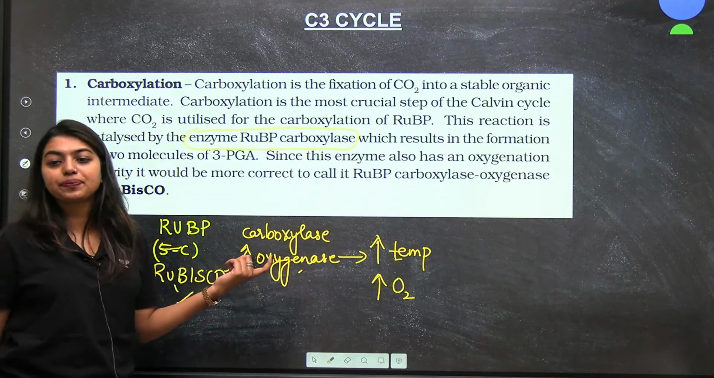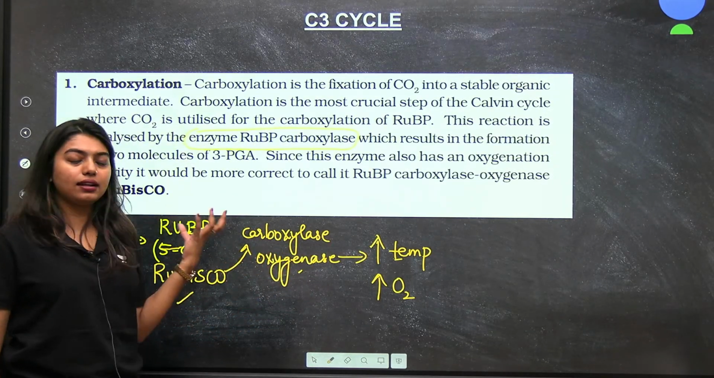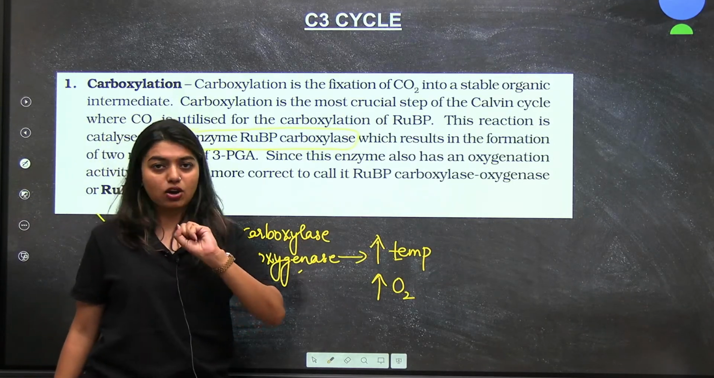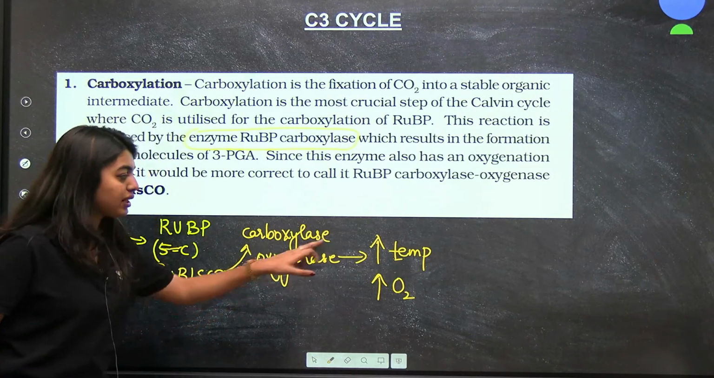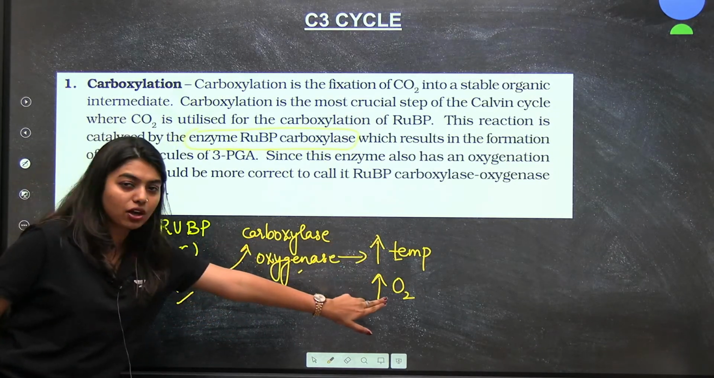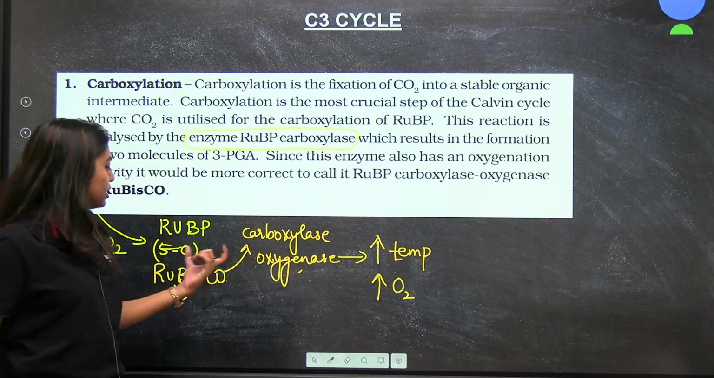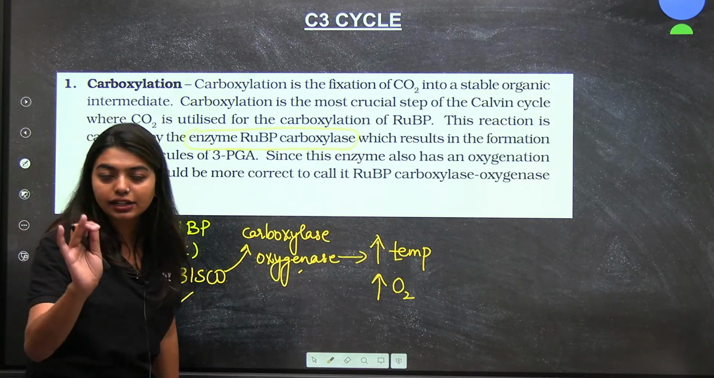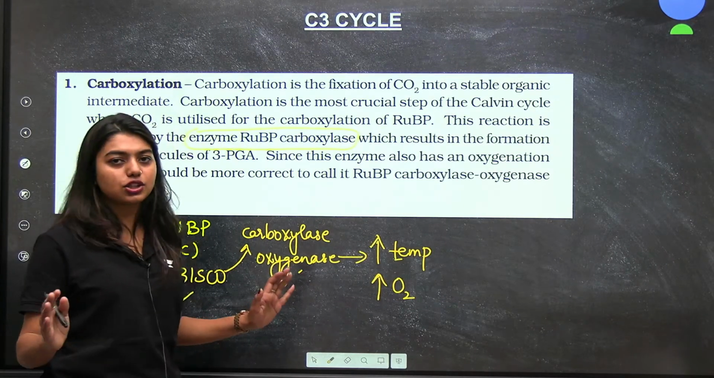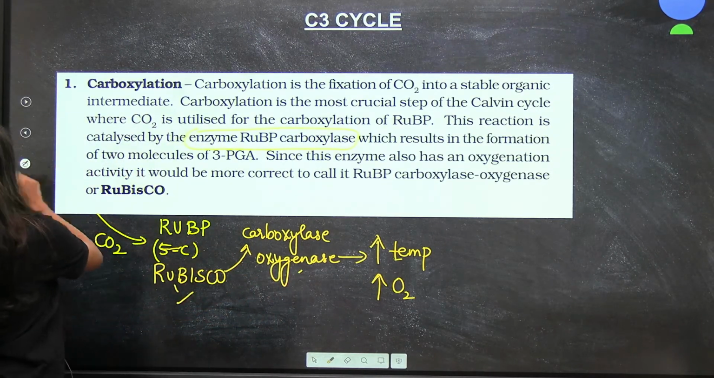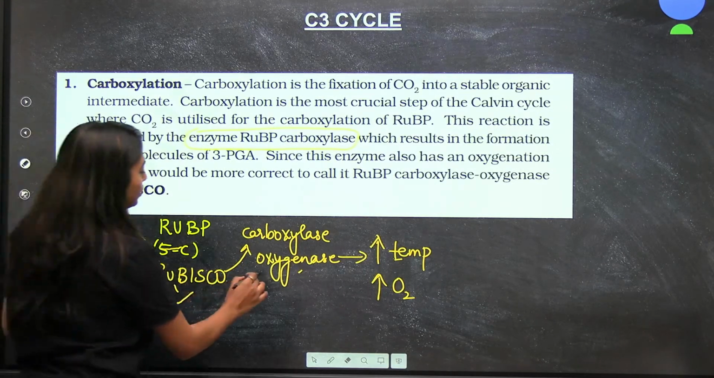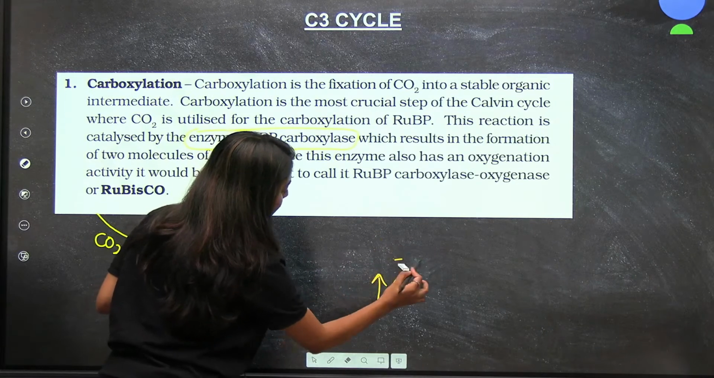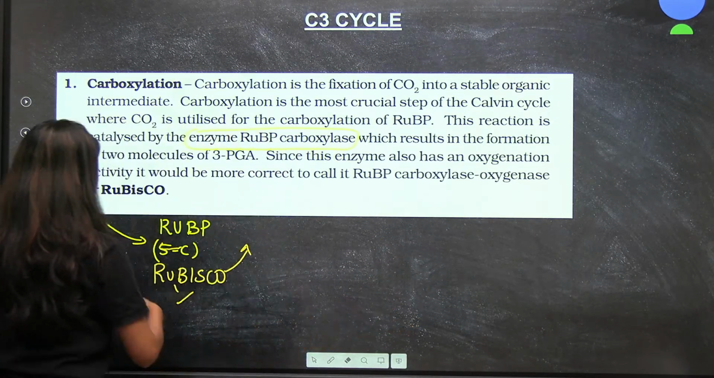Is this okay, students? In this cycle, what are we trying to form? We are trying to form glucose. That means carbon dioxide should get accepted. But if the temperature is high, or if the oxygen level is high, then Rubisco will behave like an oxygenase. This is a condition. Please make a note, it will be asked in your NEET. High temperature and more amount of oxygen.